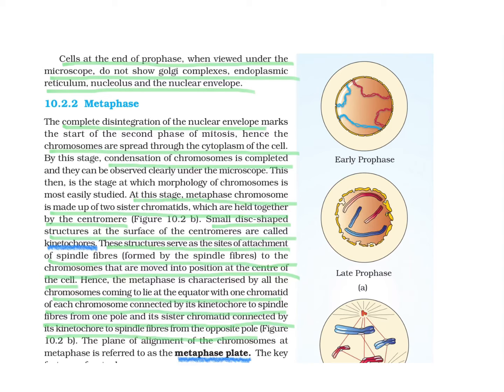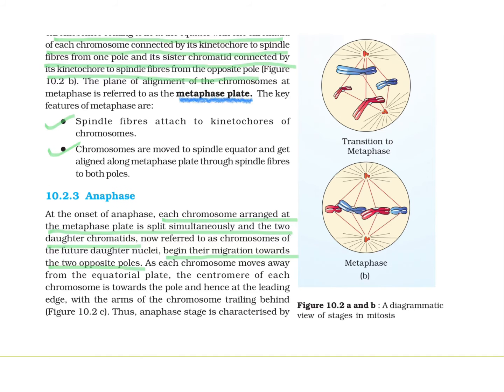The plane of alignment of chromosomes at metaphase is therefore known as the metaphase plate. It will be more clear with the help of a diagram. Now let us understand this topic with the help of this diagram. This first diagram shows how the chromosomes are set free into the cytoplasm because no nuclear membrane is observed. Then these fibers get attached to the kinetochore surrounding the centromere.